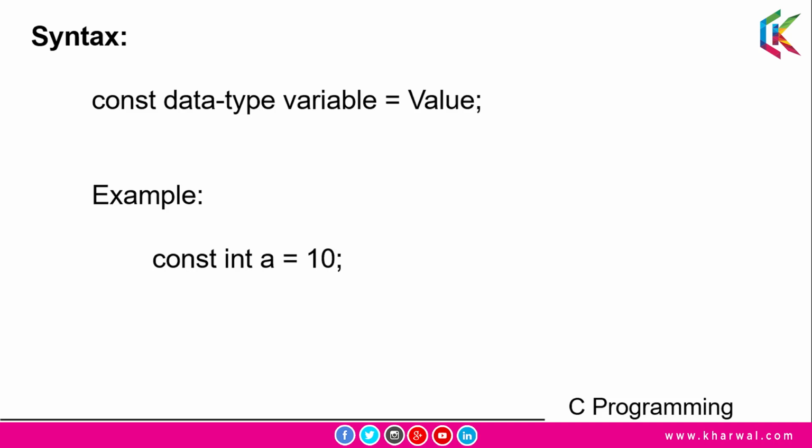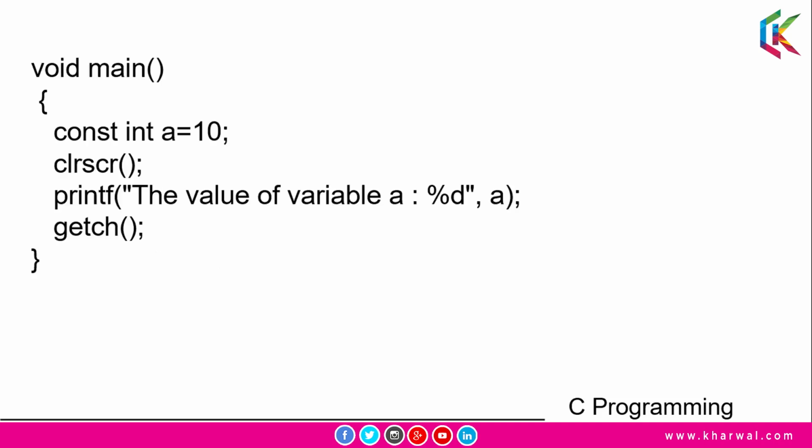Now guys, let's take an example of this const qualifier or constant variable. In this program we have declared a constant integer variable a and we have assigned 10 to it. So now if I print the value of a, it will print 10. I hope it is clear to you guys.